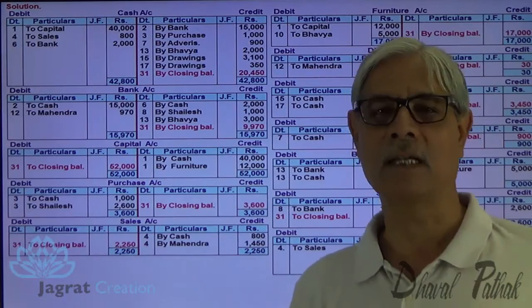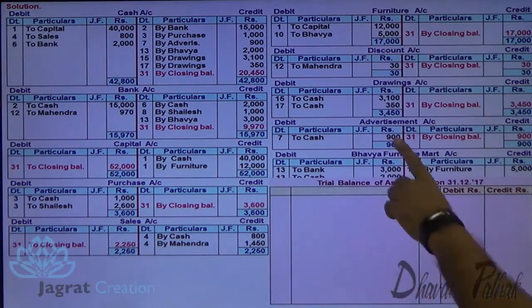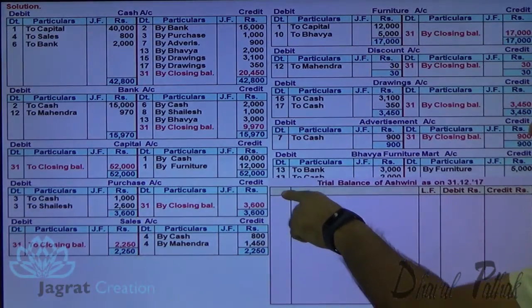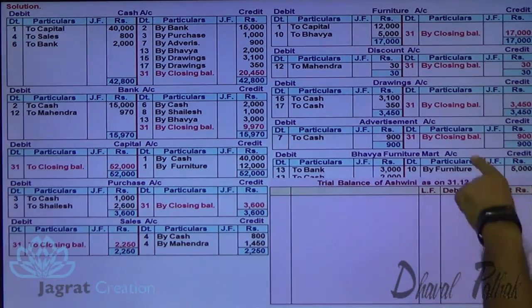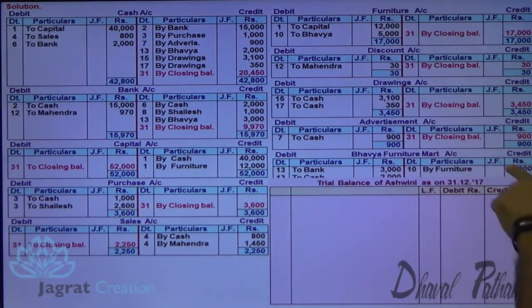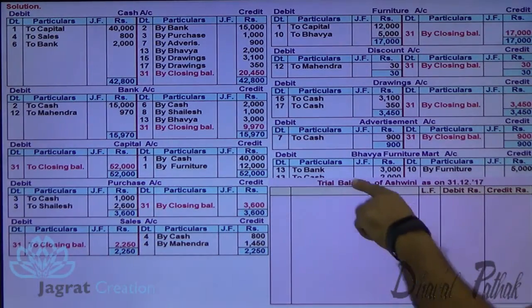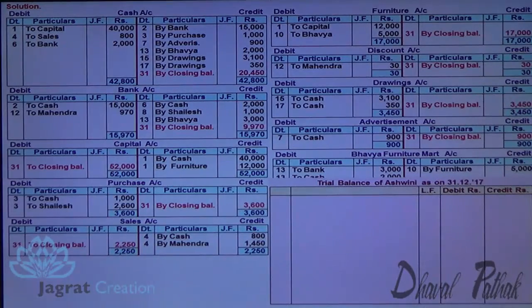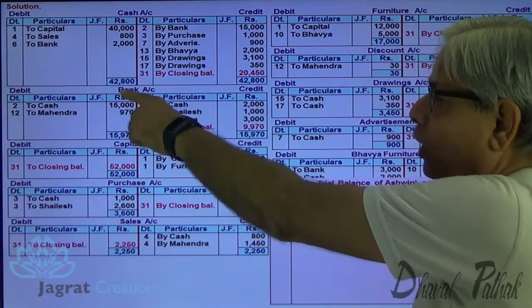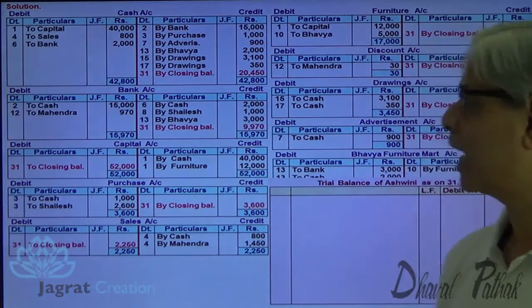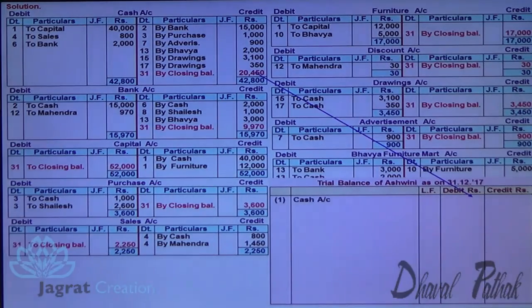Now I want to prepare the trial balance. Here, ledger folio page number, debit balance, credit balance; a total of debit balances and a total of credit balances will be made. This is a statement, trial balance as on 31st of December 2017. Now, cash account, debit total is more, so this is the debit balance. So I will write down the debit balance. Cash account, title of the account, 20,450. Bank account total is more, so this is a debit balance.